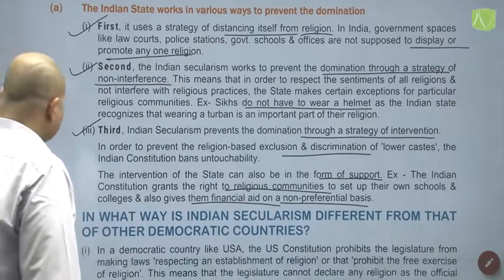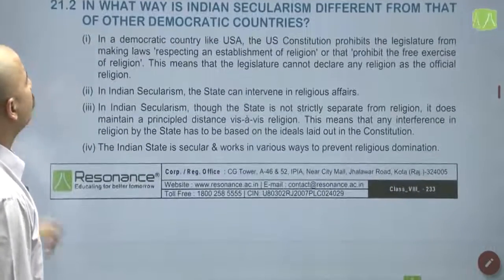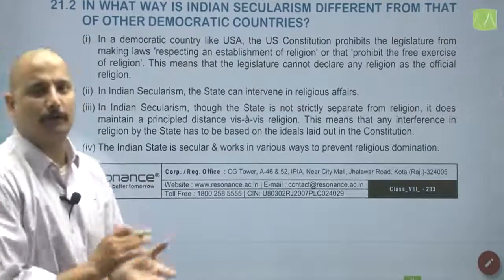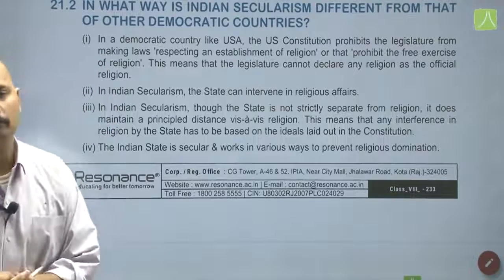Further, in what ways is Indian secularism different from that of other democratic countries? This topic we will take up in the next lecture.